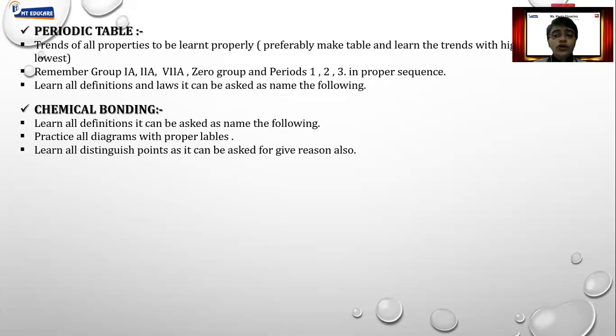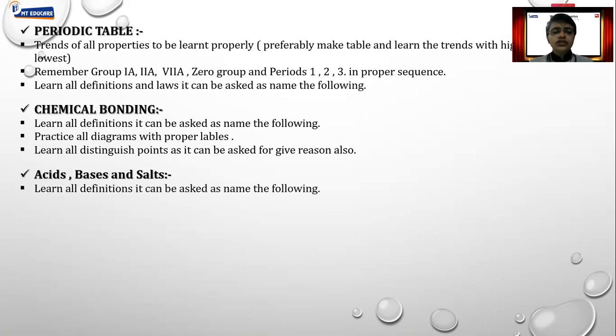There is one very important part in chemical bonding, that is distinguish. So make sure you learn distinguish properly. They can ask you either in the form of give reason or they can ask you in the form of distinguish based on a given parameter. So learn all points. Don't learn only a few points.